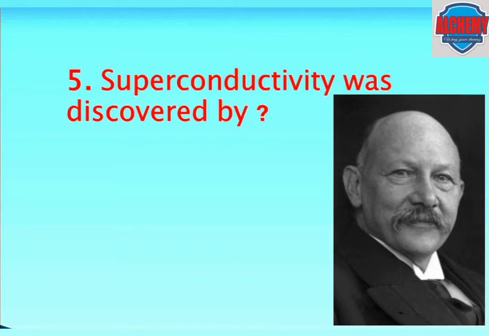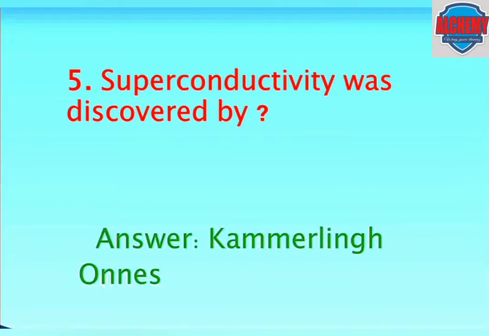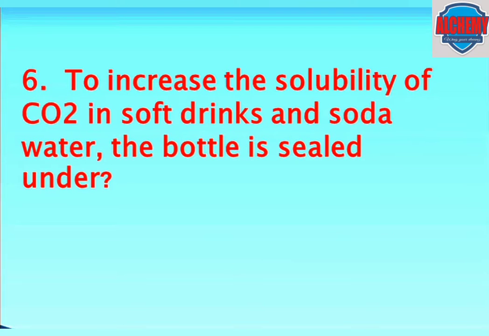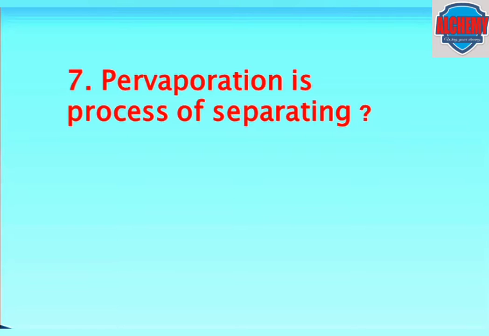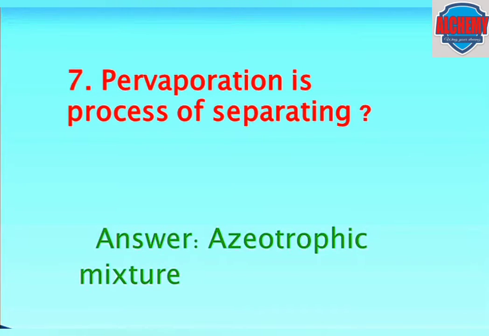Superconductivity was discovered by. The answer is Kamerlingh Onnes. Next question, to increase the solubility of carbon dioxide in soft drinks and soda, the bottles are sealed under. The answer is high pressure and low temperature. Next question, pervaporization is the process of separating. The answer is azeotropic mixture.